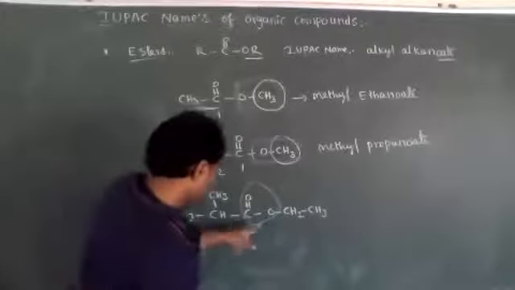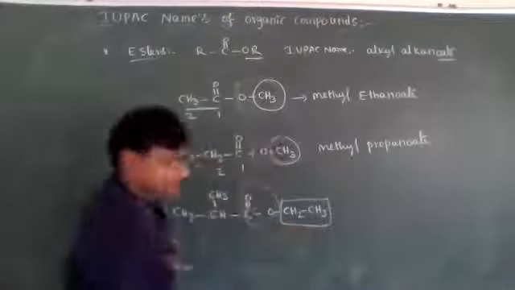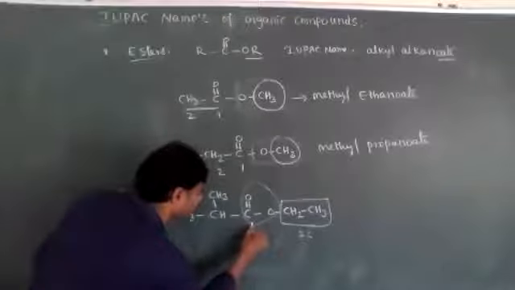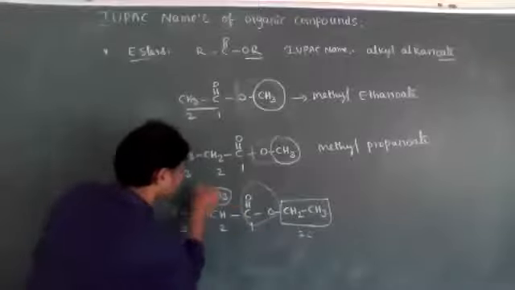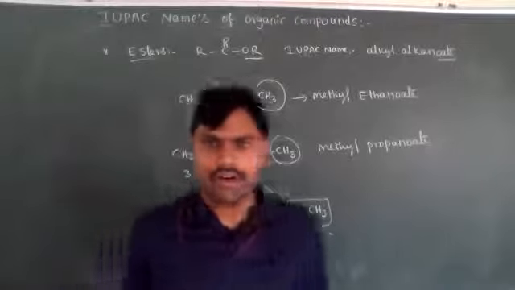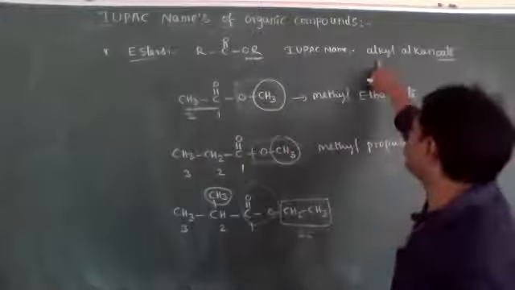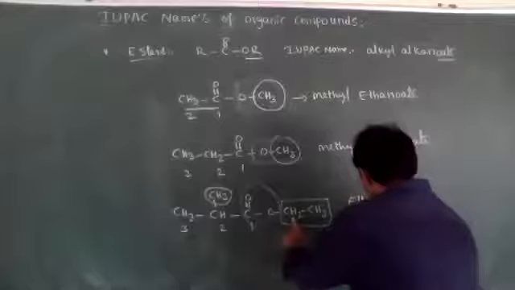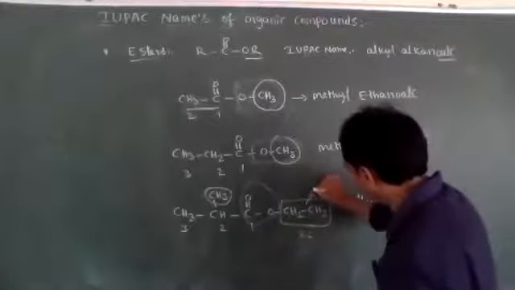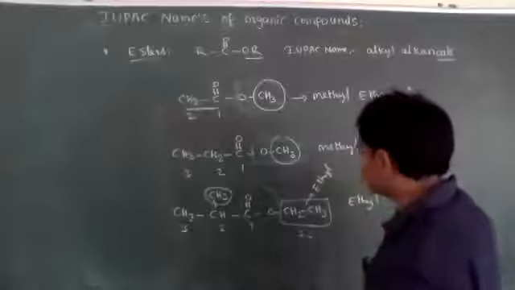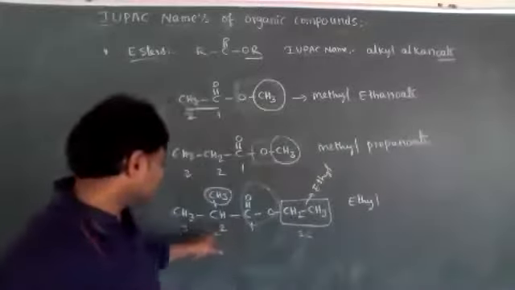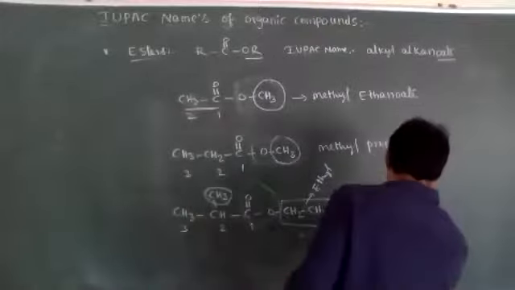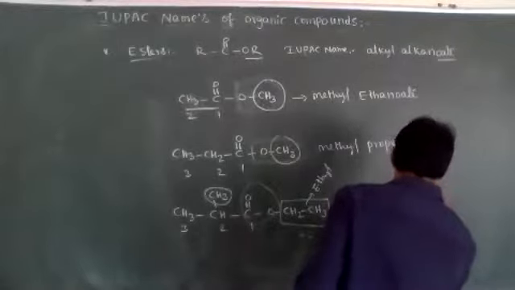Now, this is an alkyl group, a two-carbon alkyl group. Now the longest carbon chain is 1, 2, 3. At the second carbon a methyl group is present. So for this kind of ester, the IUPAC name, as I said, dear students, is alkyl alkanoate. Alkyl means ethyl. Total 3 carbons, and at the second carbon a methyl group is present. Ethyl 2-methyl propanoate.